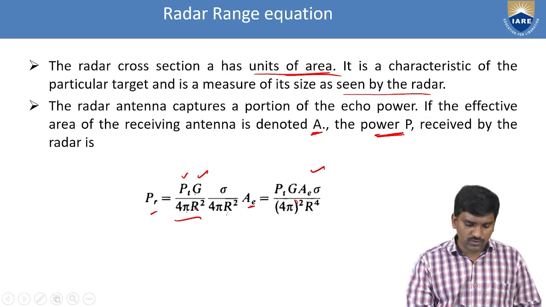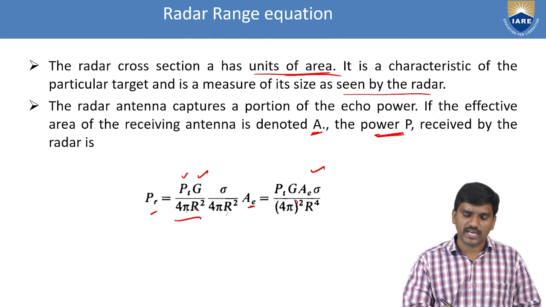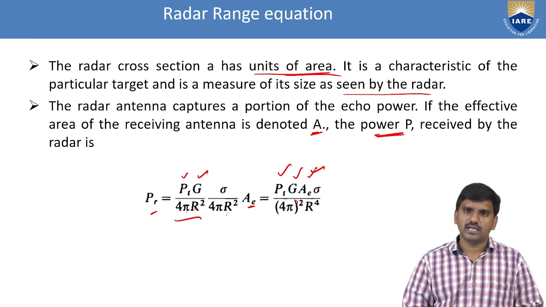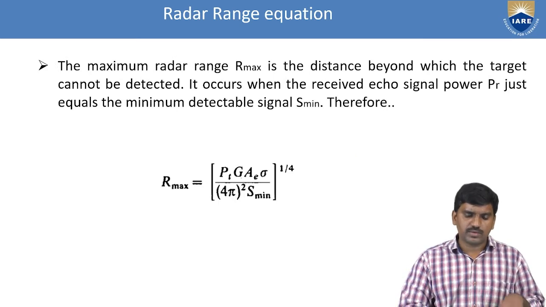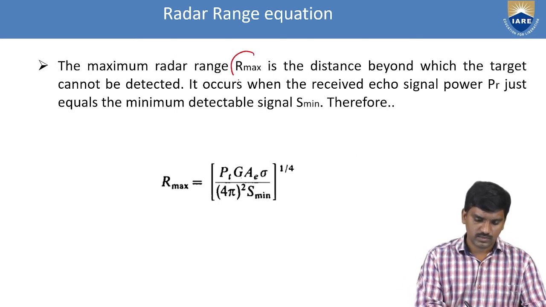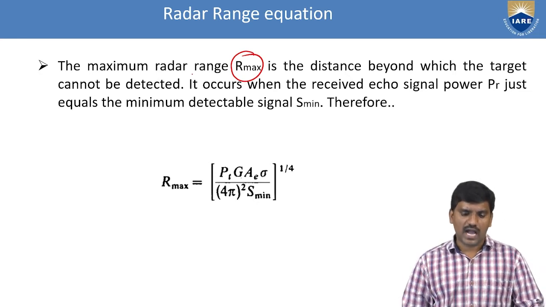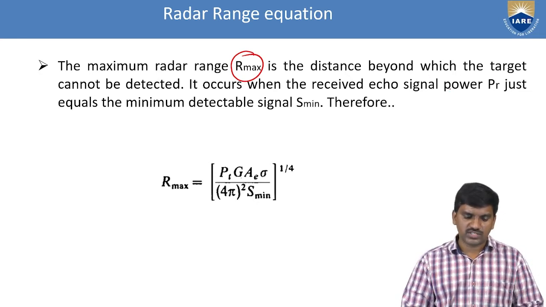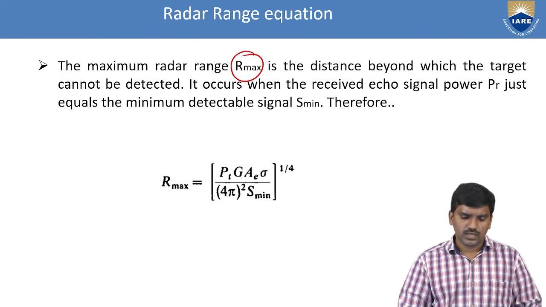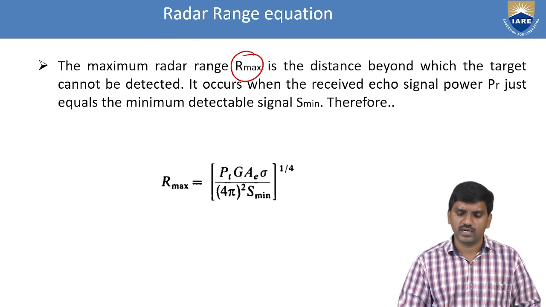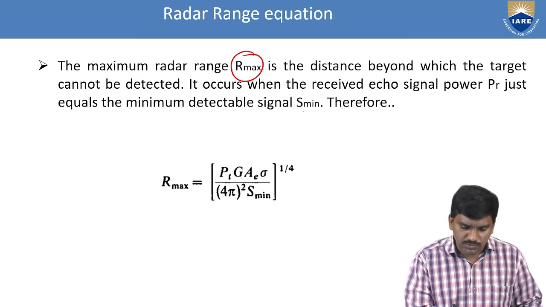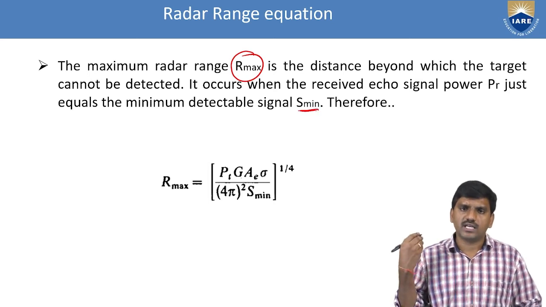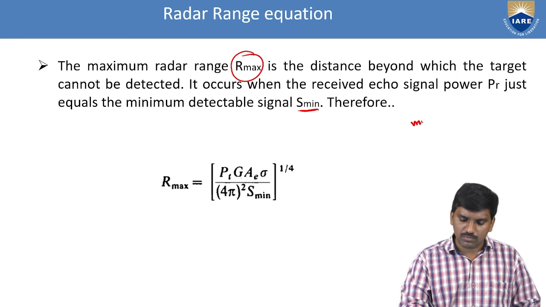So the equation of receiver power is in terms of transmitting power, gain, aperture area, and cross section area in terms of range. Next one, the maximum radar range equation, that is Rmax. It is for maximum range. Rmax is the distance beyond which a target cannot be detected. It occurs when the received echo signal power PR is just equal to the minimum detectable signal, that is S minimum. So here we have another parameter included, the minimum detectable signal.